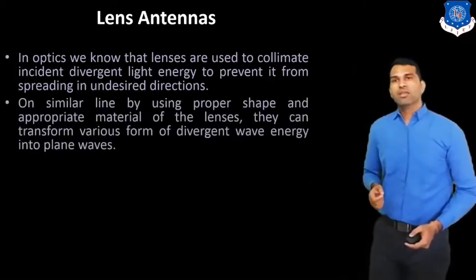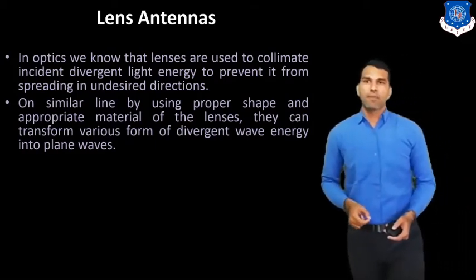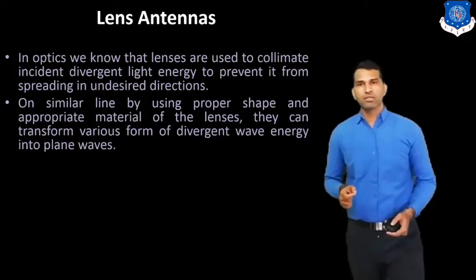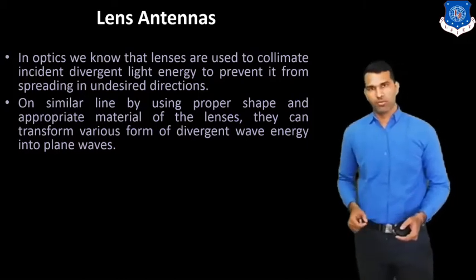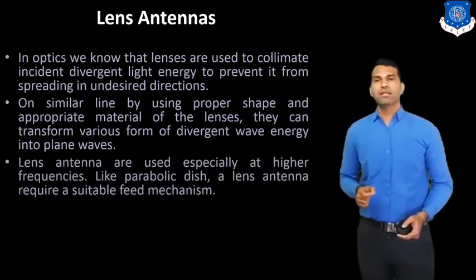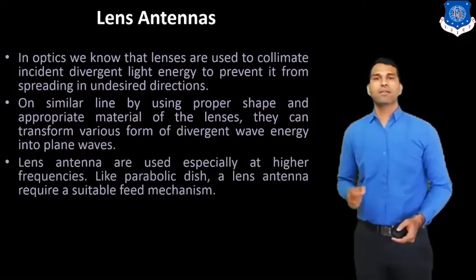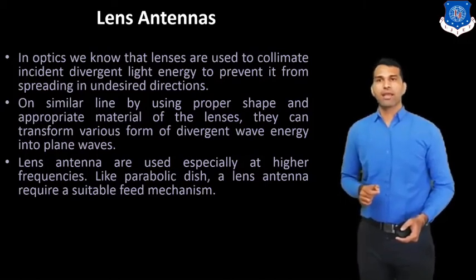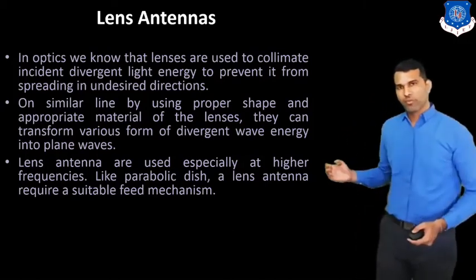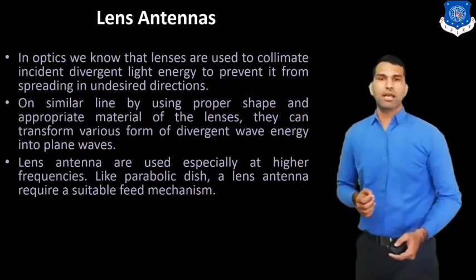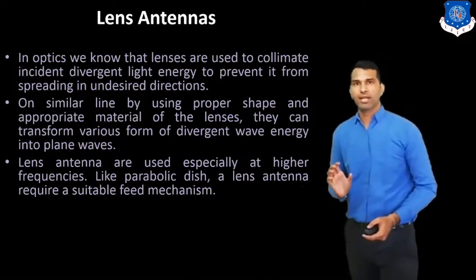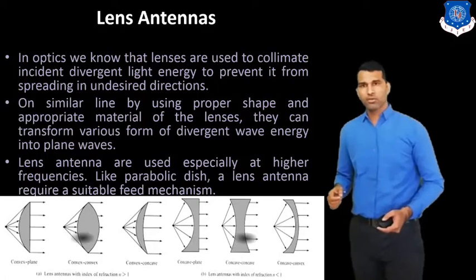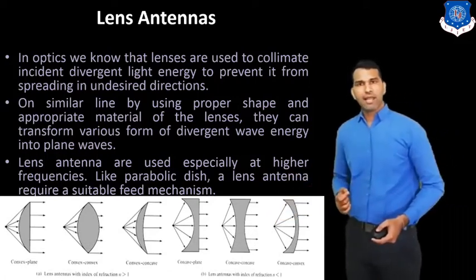On similar lines, by using the proper shape and appropriate material of the lens, they can transform various forms of divergent wave energy into a plane wave. Lens antennas are used especially at higher frequencies, like the parabolic dish. A lens antenna requires a suitable feed mechanism. Generally as the feed we use the horn antenna. So here you can see this is the lens antenna.